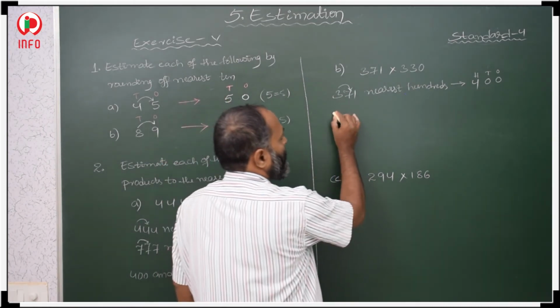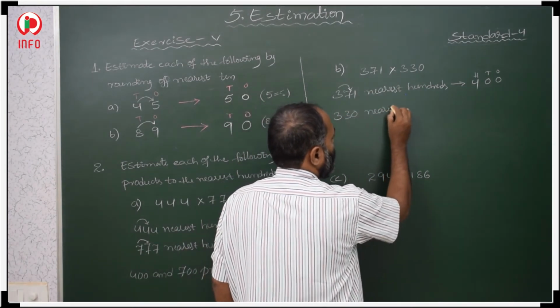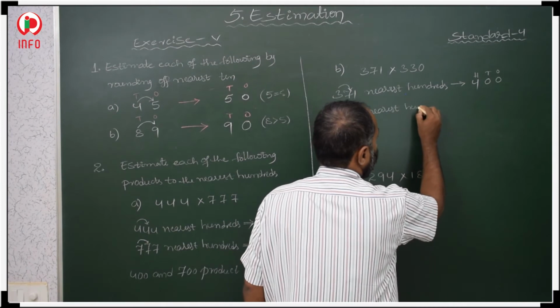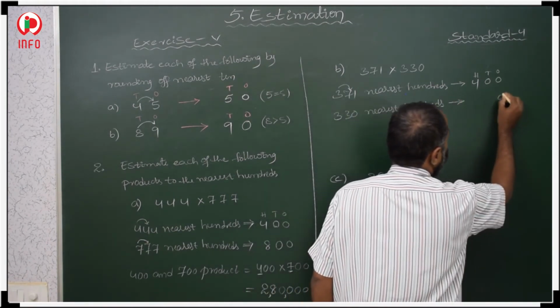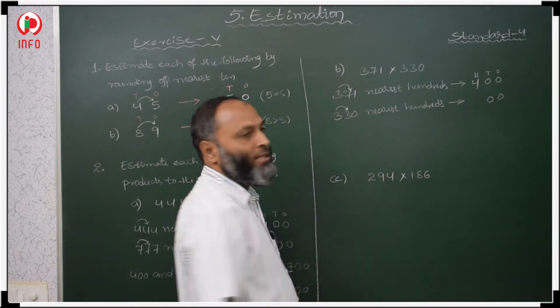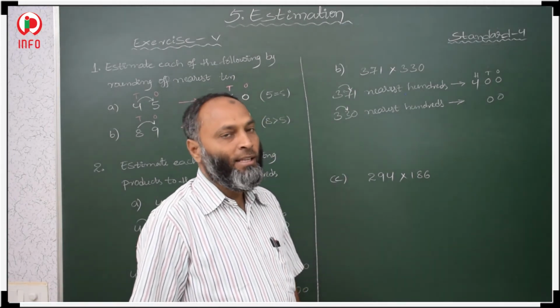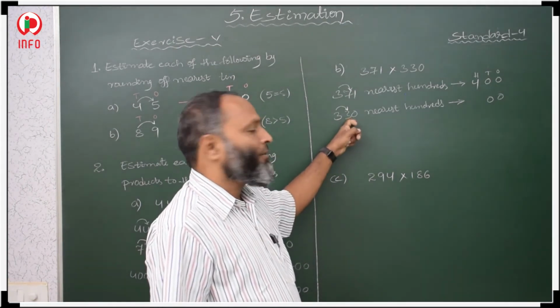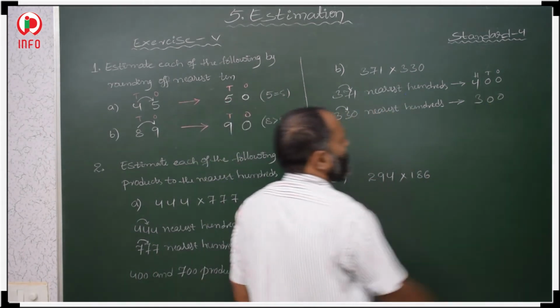Then 330 nearest hundreds. Ones and tens place are 0. For the hundreds place, what is there in tens place? In tens place 3 is there. 3 means that is less than 5. So 3 stays as it is. No change in the 3.